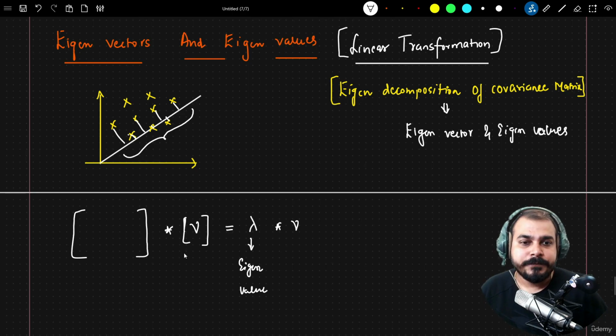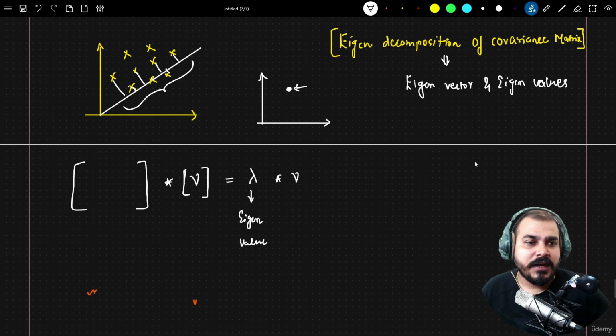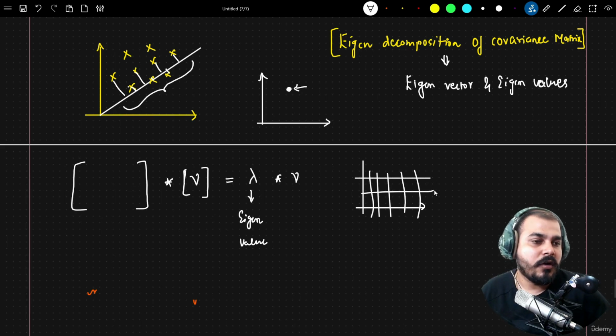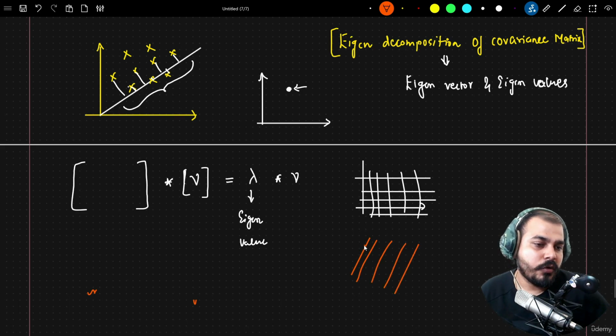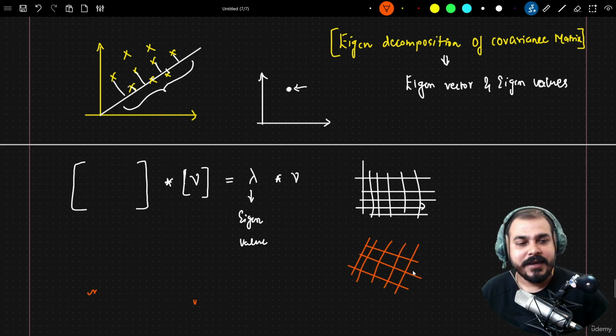So here you can see that this basically means, suppose I have a vector with this particular dot. On top of this, if I apply a linear transformation, what does linear transformation basically mean? Let's say I have my coordinate system, and right now it is in this grid manner. Let's say all my data is in this grid manner, right? When I say linear transformation, this entire data, or this entire plane, can be moved in a different direction. Okay, I'll just show you one example directly.